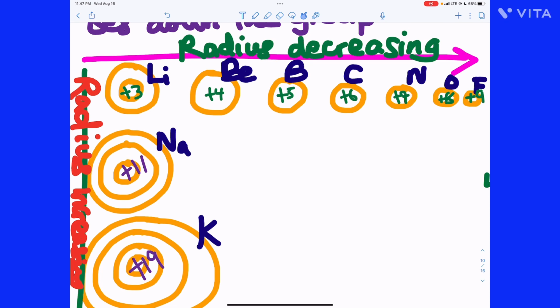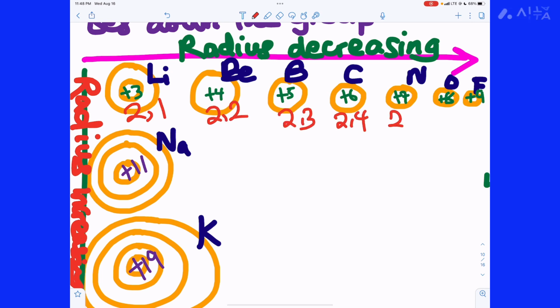As you go across the period, you are getting more and more protons added to the nucleus of atoms. But the electrons added are added to the same shell. This one is 2,1. This one is 2,2. This one is 2,3. This one 2,4, 2,5, 2,6, and 2,7. So the extra electrons are getting added to the same second shell, while the positive nucleus is getting more and more positive charges.